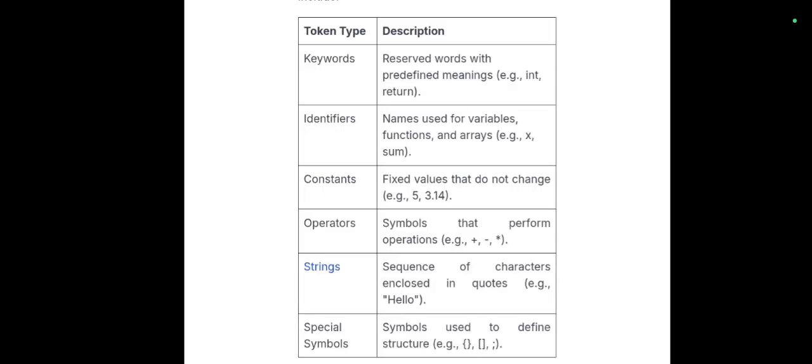So, the types of tokens in the C programming language are... here I have provided a detailed description of each token type.